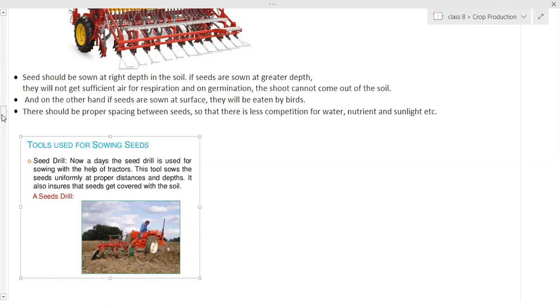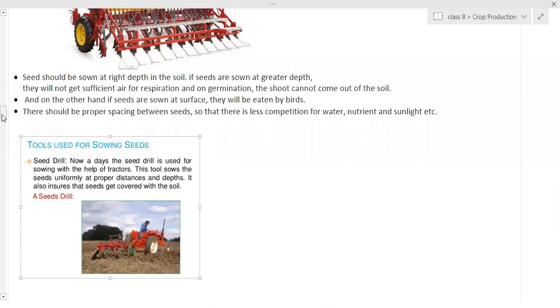Hydrogen and oxygen are obtained from the water. Plants prepare organic food by using inorganic substances. All these inorganic substances we call nutrients. They consist of 16 types of nutrients.